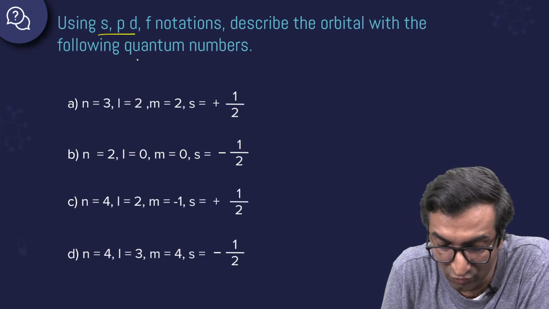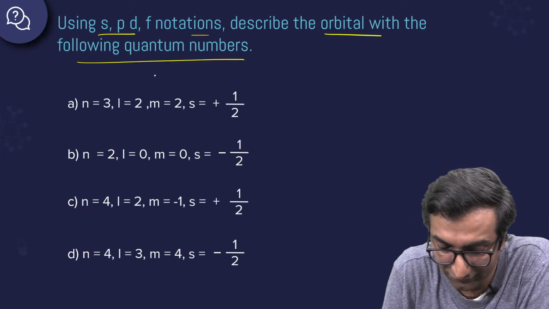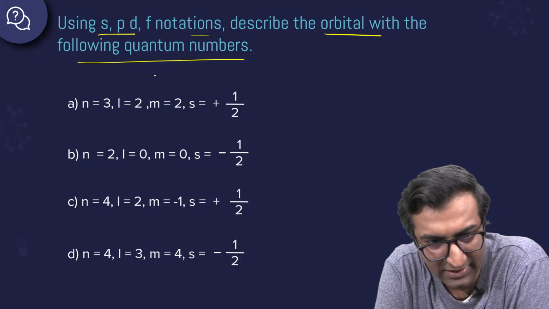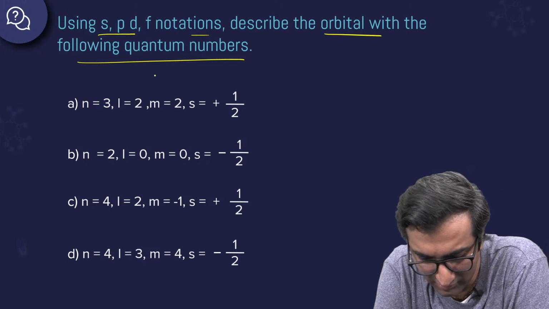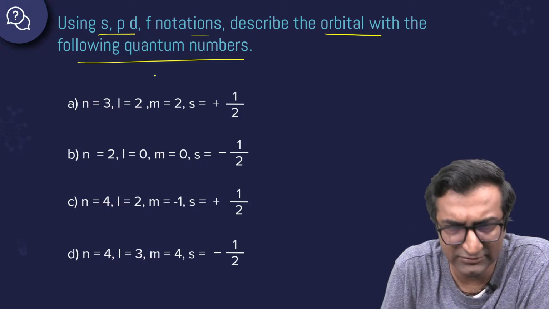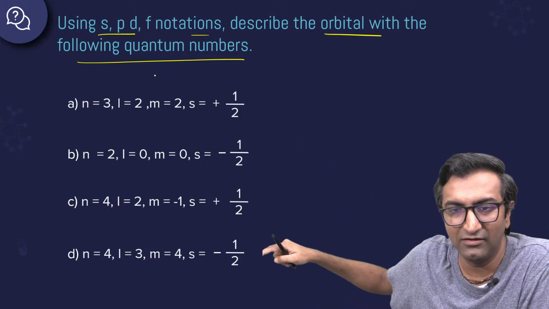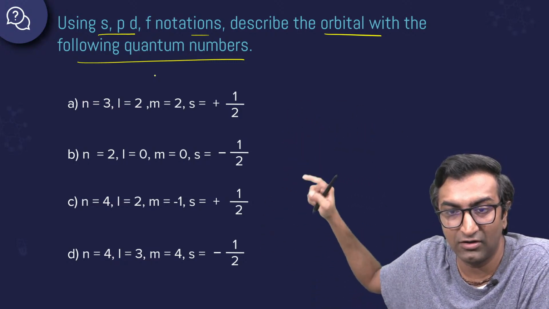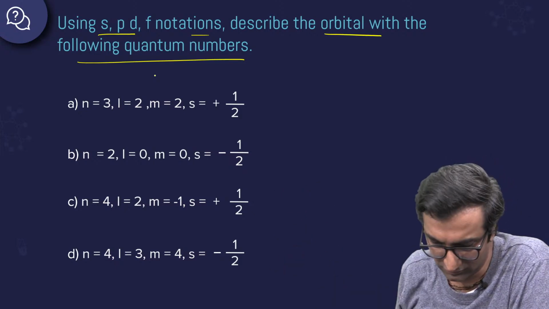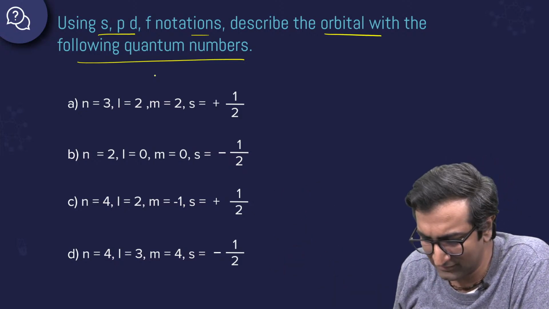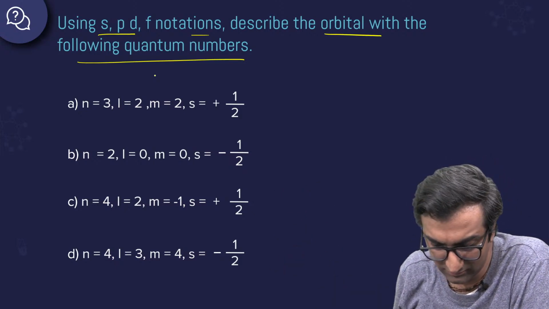Using SBDF notations, describe the orbital with the following quantum numbers. Yes, Deepa is on fire. Absolutely. Okay. Now, this is not a MCQ. Each of these A, B, C, and D are talking about different orbitals. Or maybe some of them, this should be 3.